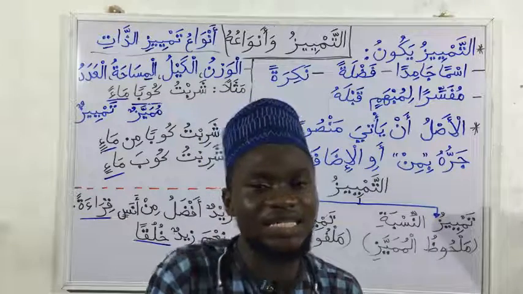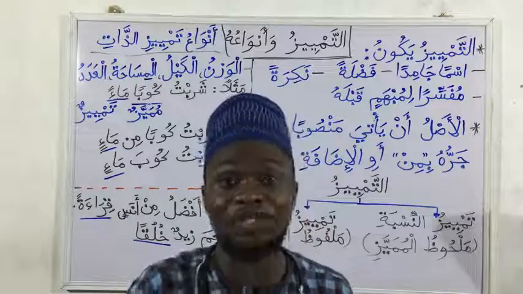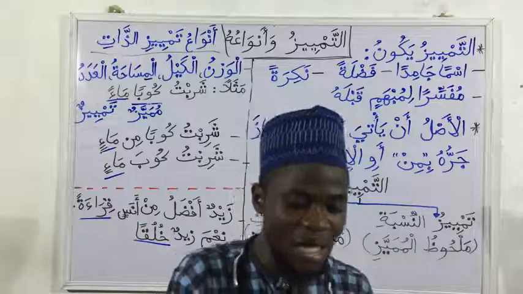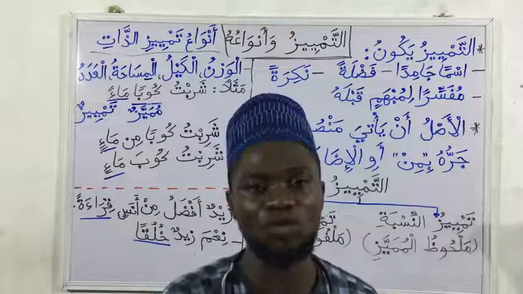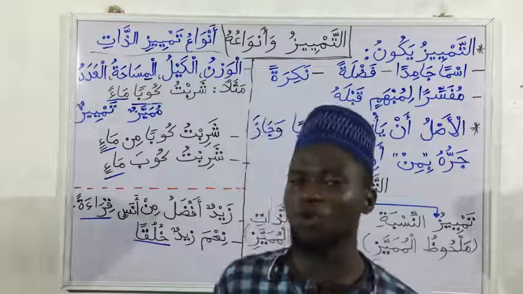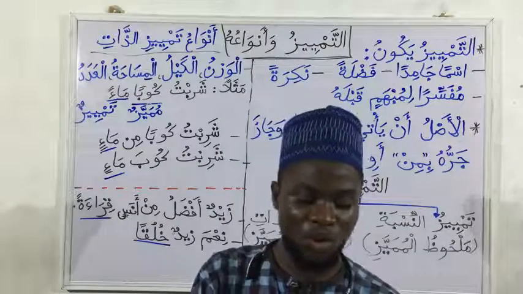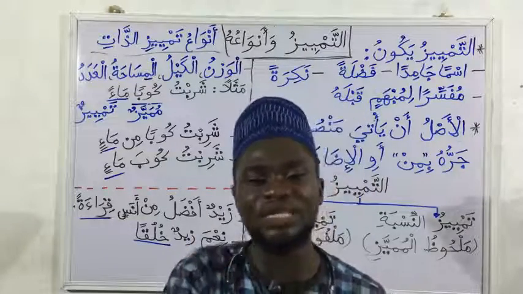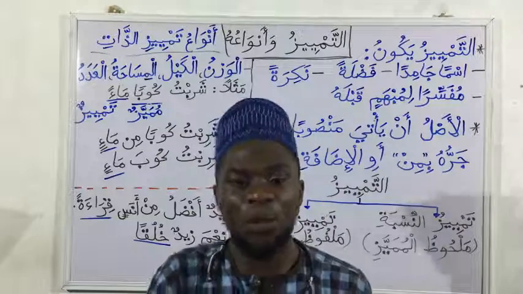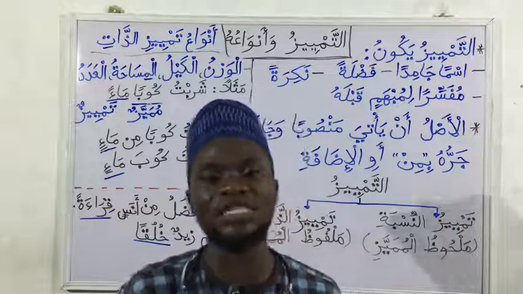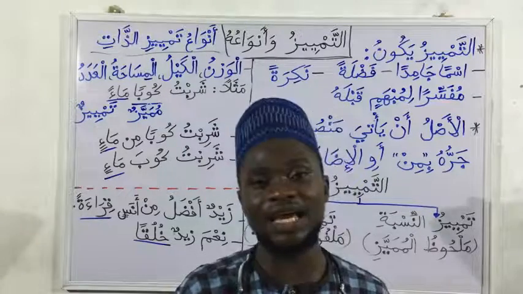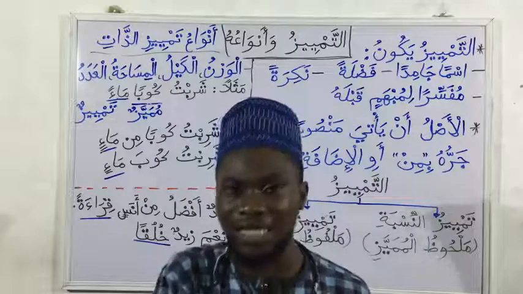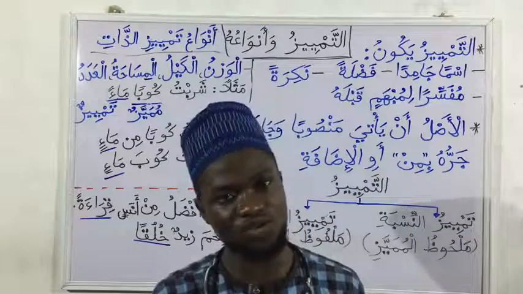So we can say this example is waznu, and it is malfuz, because we can see the mumayyaz, ritlan, a pound. I bought a pound. A pound of what? It can be anything. So balahan is a tamyiz that comes to explain what type of pound it is. So it is a pound of what? Of dates. So ritlan here is waznu. The mumayyaz is waznu.